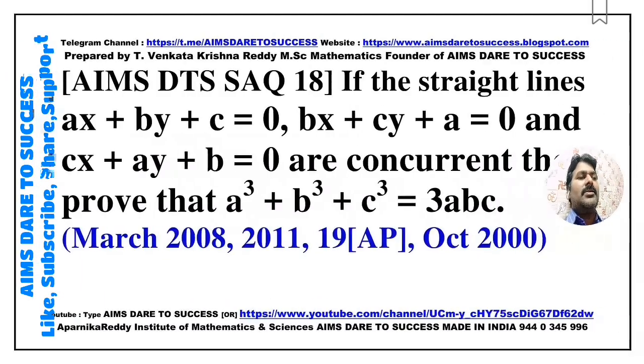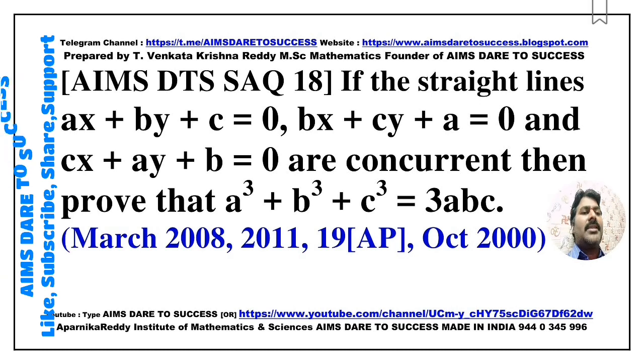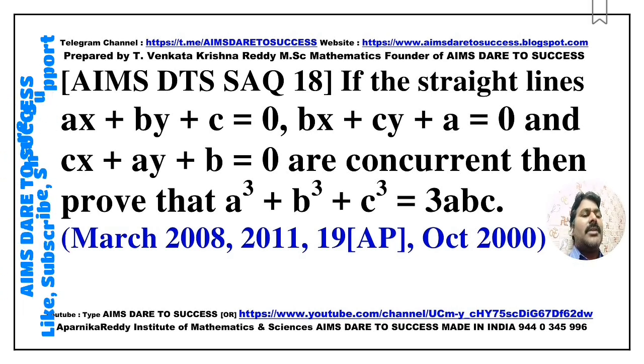So next, SAQ 18. If the straight lines ax plus by plus c is equal to 0, bx plus cy plus a is equal to 0, and cx plus ay plus b is equal to 0 are concurrent, then prove that a cubed plus b cubed plus c cubed is equal to 3abc. This question is also similar to SAQ 16 and SAQ 17. Practice more because this is very, very important and easy also. This question came from March 2008, March 2011, March 2019 Andhra Pradesh, October 2000.